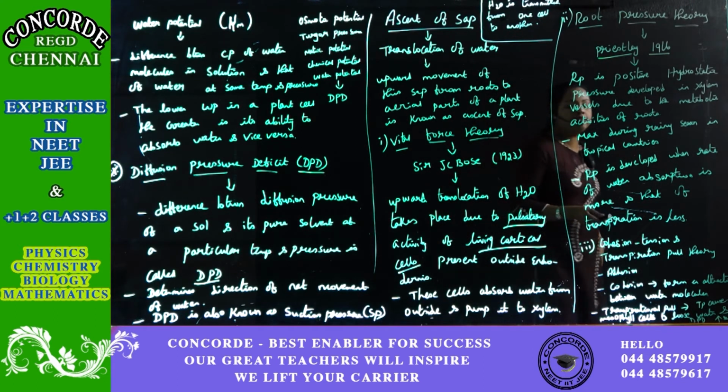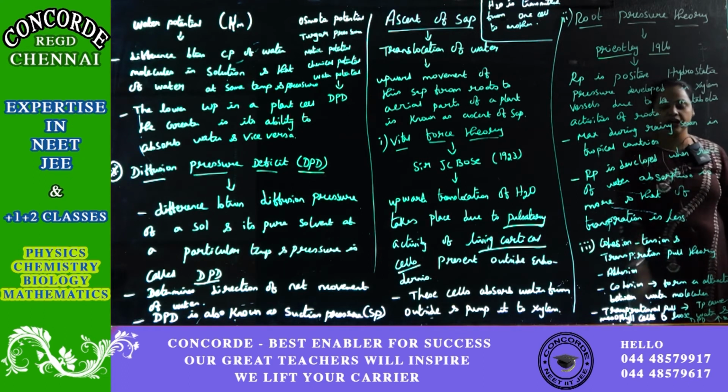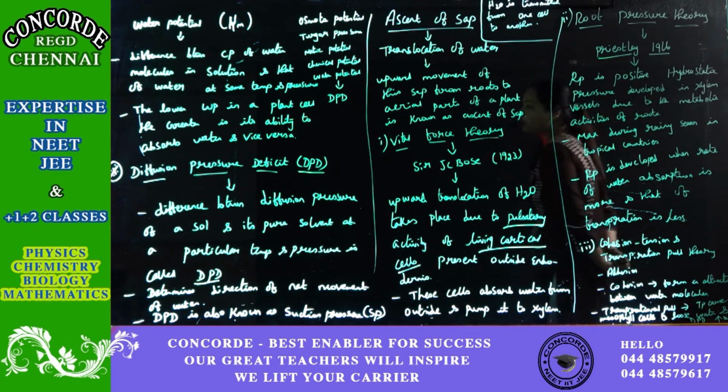The third theory proposed for the ascent of sap is the cohesion, tension and transpiration pull theory. You know that cohesion means attraction. In this theory, they have concentrated on three points.